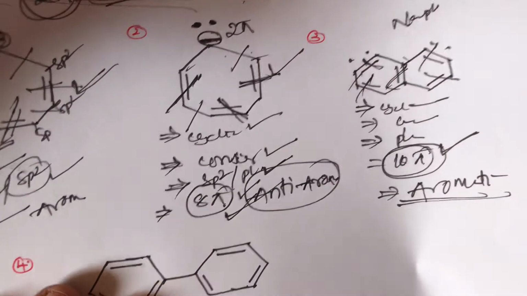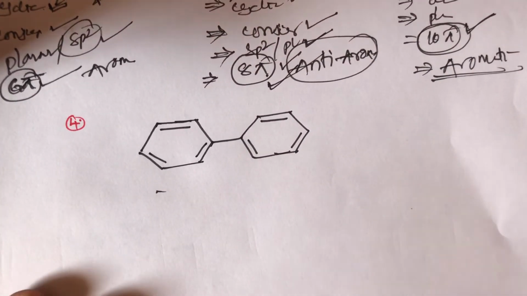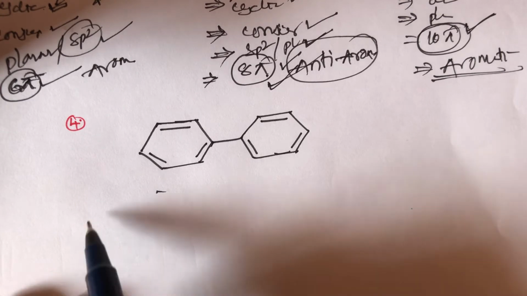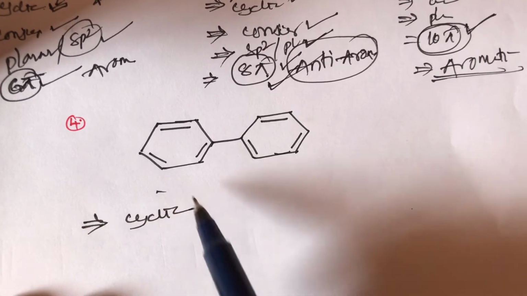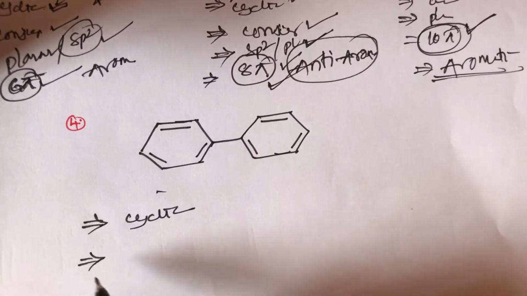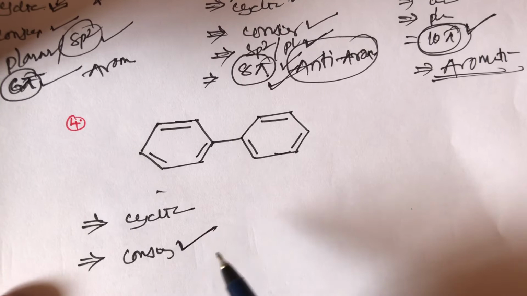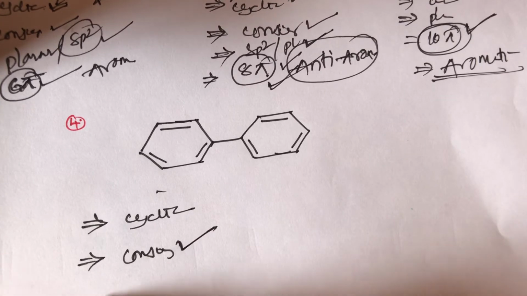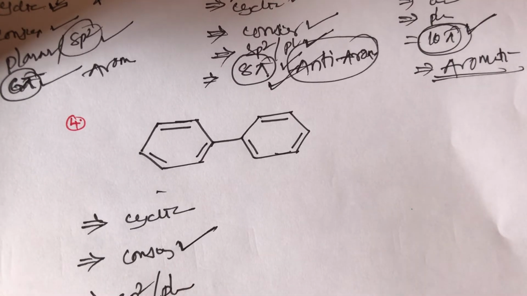And what about the next, very important one, biphenyl. It is also very important, students. In biphenyl, what are the conditions? Same thing: the compound should be cyclic, it is completely cyclic. The second condition is conjugation, and here also it is completely conjugated. The third condition is sp2 with planar shape. And the fourth condition is that it must follow Huckel's rule.